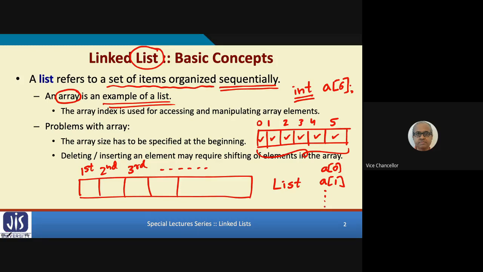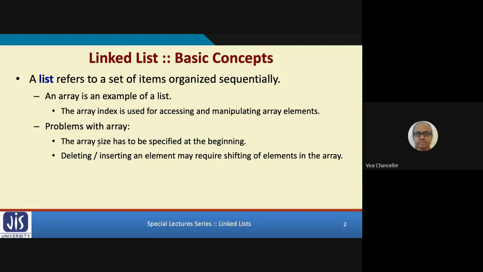Now one problem that we have in an array is that the size of the array that we declare has to be specified in the beginning. Let us take an example. Suppose we are writing a program to sort a set of numbers.